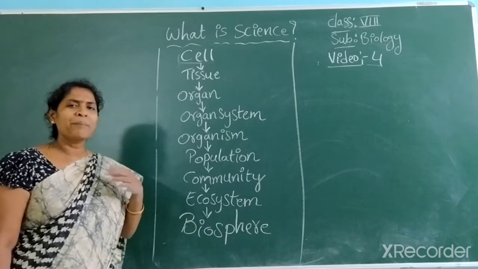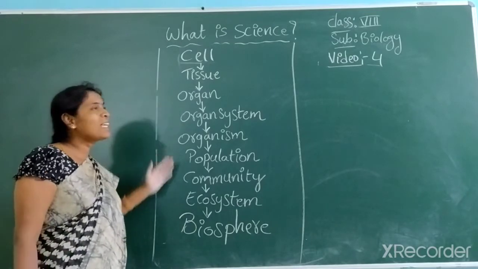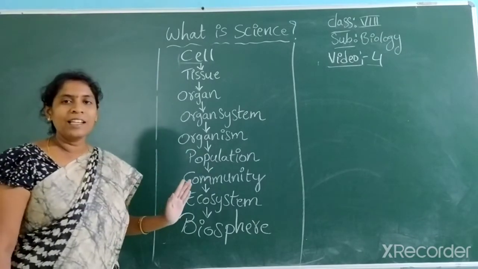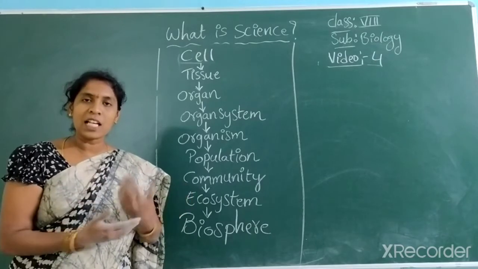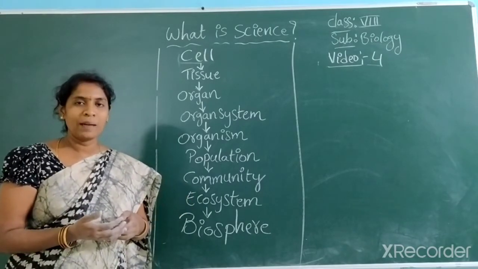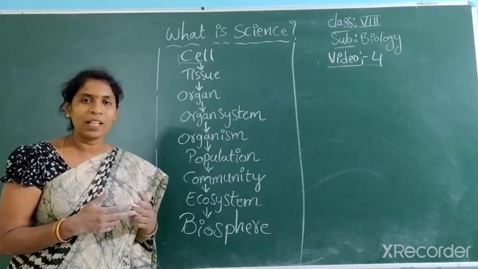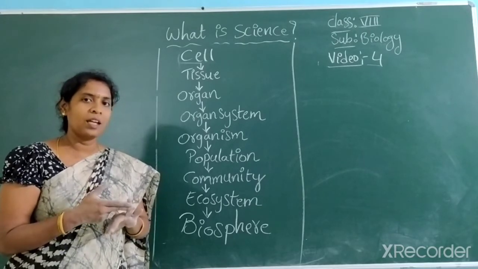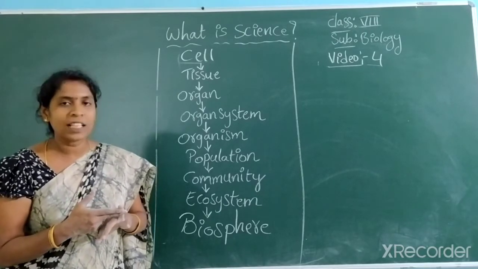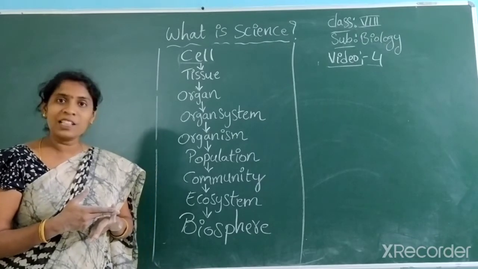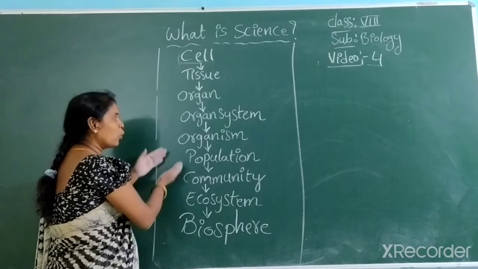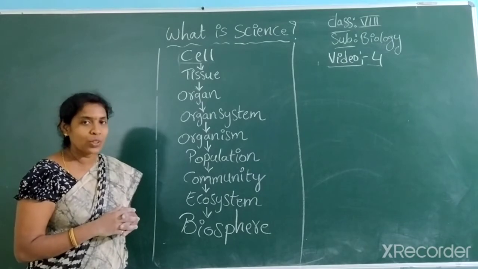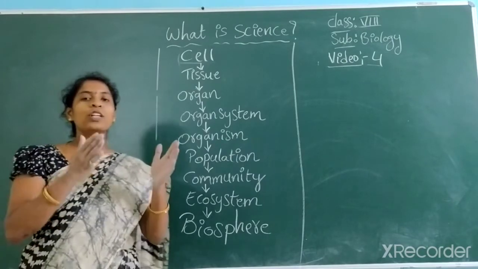So it is not a simple task to study all these in biology. To study all these things separately, biology has been further classified into different branches. What are they? Botany, zoology and microbiology. In botany we study about plants, in zoology we study about animals, in microbiology we study about microorganisms. But it is not easy to study individual parts in botany, zoology and microbiology, so again they are further classified into different branches.